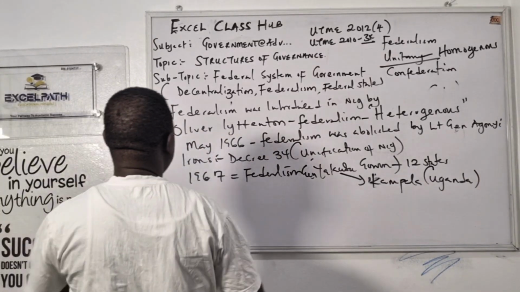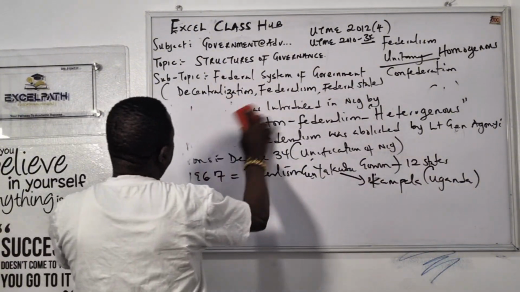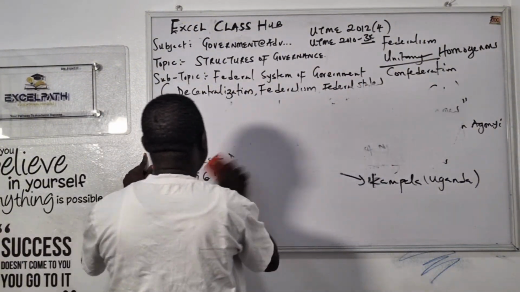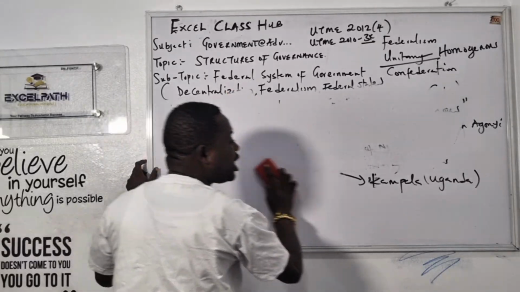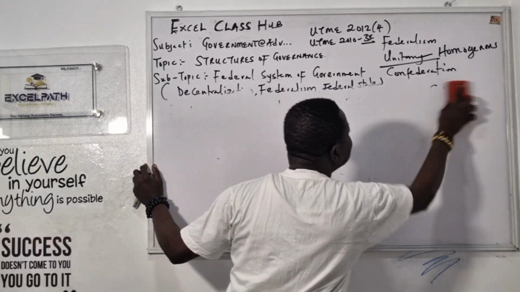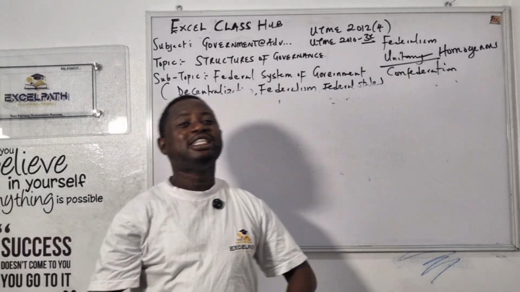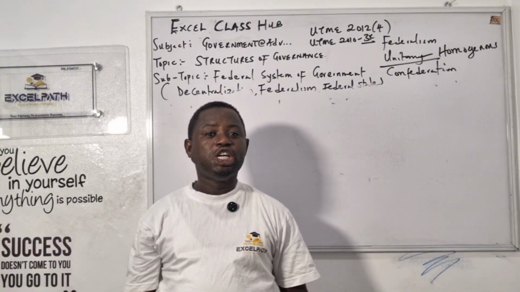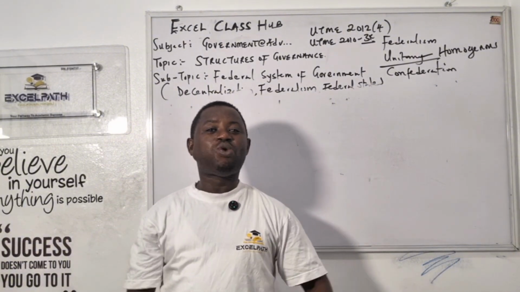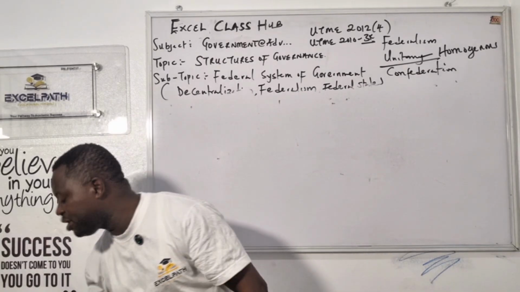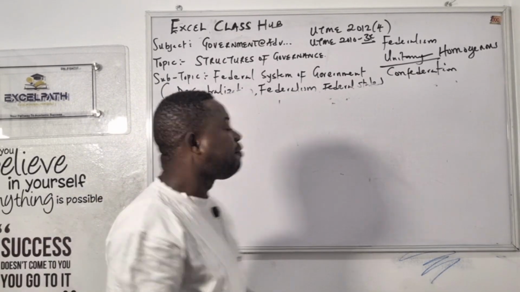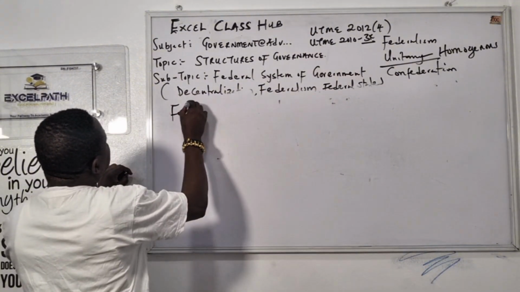Now let's look at the definition of federalism. From what I've explained so far, I believe you get something here now. These are JAMB questions. Please don't tell me that this one is just history. It's not history, students. JAMB is less concerned about your definition. Go and check your JAMB past questions, they don't ask you. It's only WAEC, NECO, GCE that ask what is federalism. But let me give you a short definition of federalism so you get it.